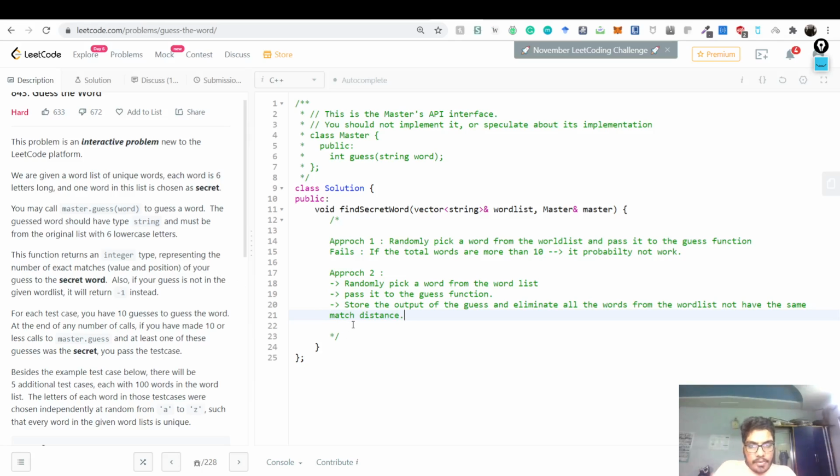So what we can do is, we can just say randomly pick a word from the word list, pass it to the guess function. Whatever it says, there are two characters which are matching, right? If it says that there are two characters matching, I take that word and match characters with all the other words in the word list. Whosoever does not have two characters matching, it means that they are not the secret, because the secret has two characters matching. So we can remove all of them, right? So store the guess and eliminate all the words from the word list not having the same match distance.